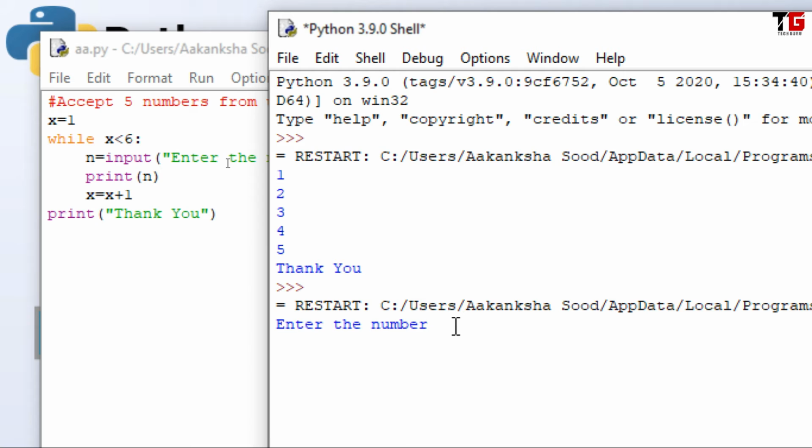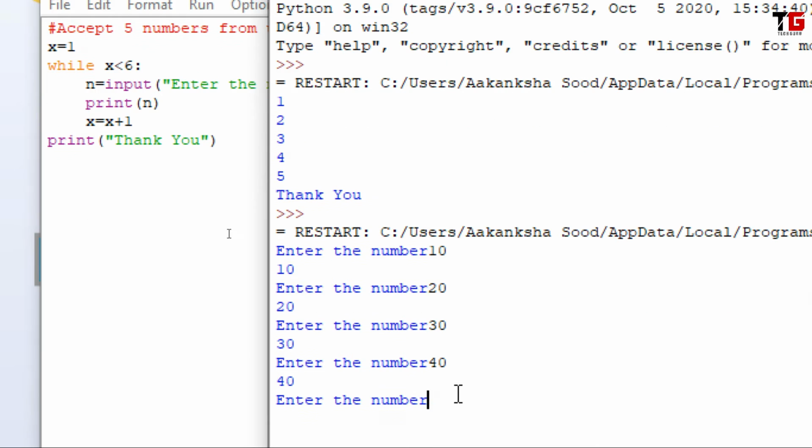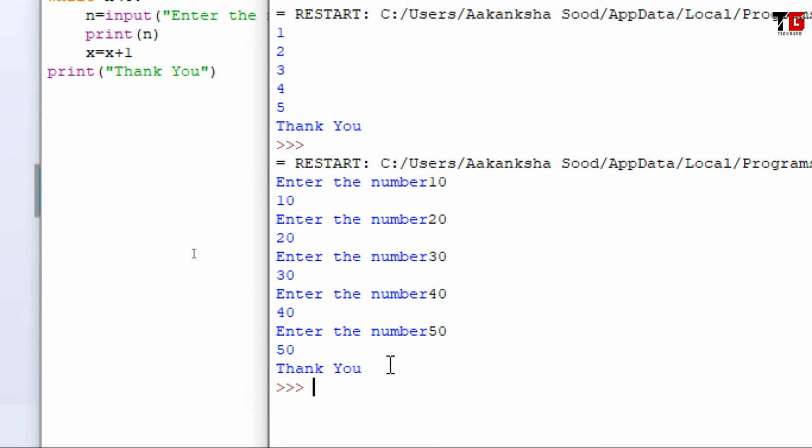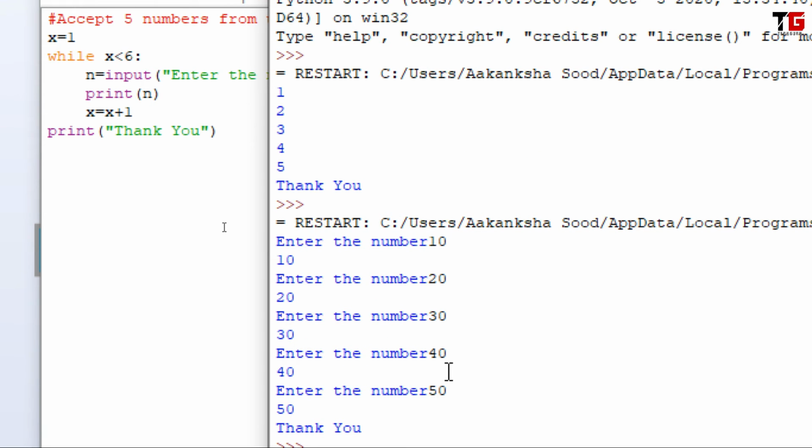Look, now the cursor is waiting for me so that I can enter a number. First time I specified 10. It displayed 10, 20, 30, 40, 50, and then I got thank you message. So friends, see here my loop executed 5 times. Initially x is 1, it displayed the message, enter the number, I accepted the number, stored in n, then I display the number, then I increment my loop, and in the same way the loop executed 5 times and displayed the values.